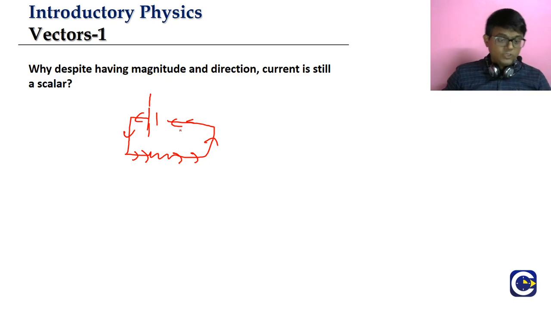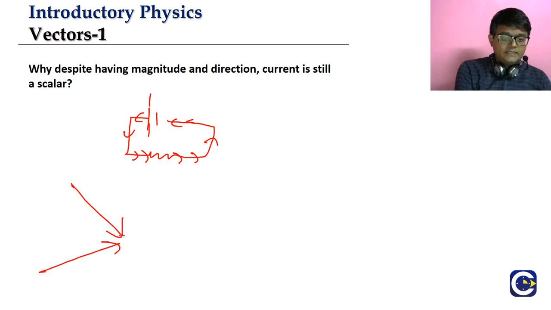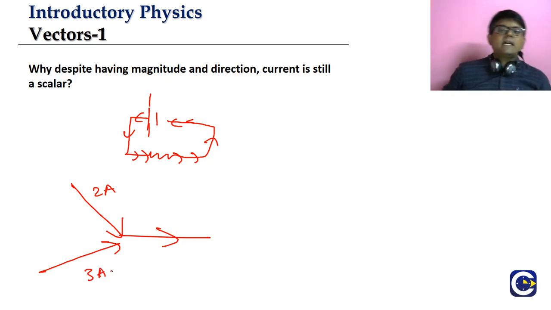Why? I will give you an example. Think about current coming into a junction from two sides. On one side the current coming in is 2 amperes, on the other side the current coming in is 3 amperes. The current going into the third branch is the I total, either the resultant or total value of current.